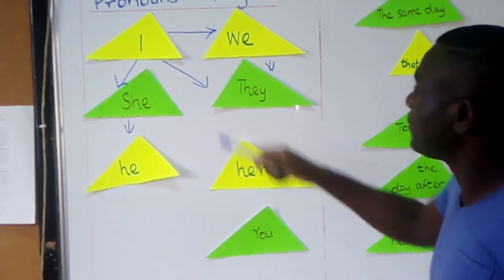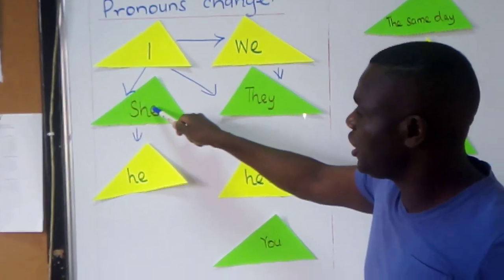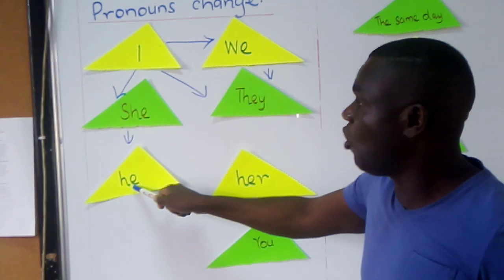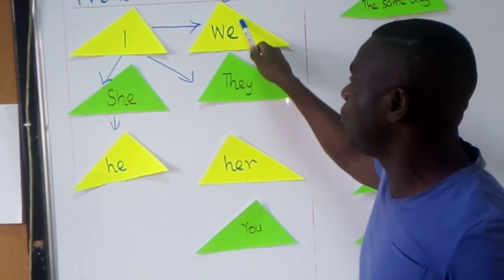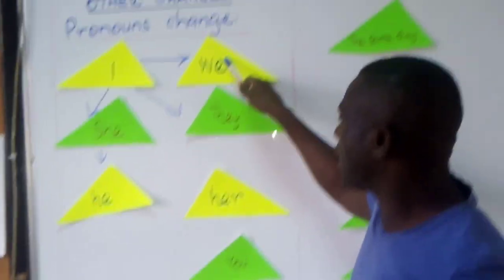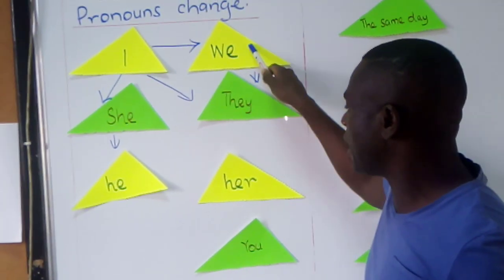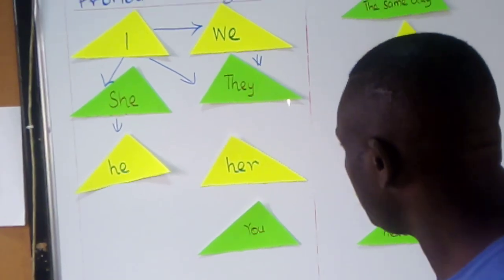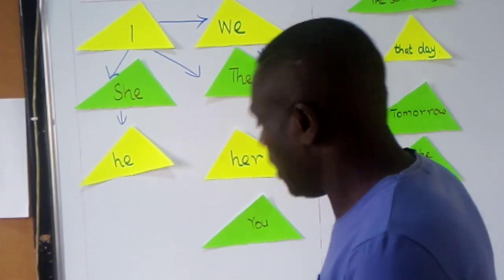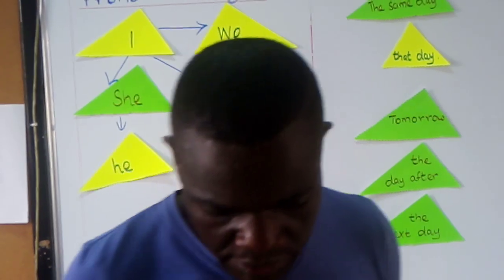So I becomes she or he, depending on the gender. Then we, that's the plural of I, becomes they. Are we together? And so now, if the sentence is you,